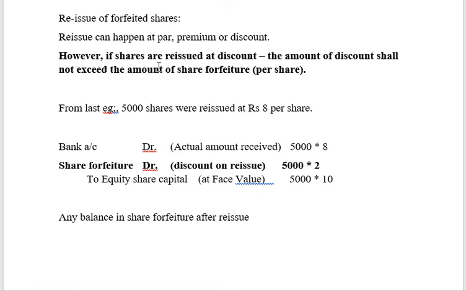Okay, a gain on a capital transaction. So I am going to take it to capital reserve. So what is the journal entry, friends? Share forfeiture account debit to capital reserve, right? So any balance in share forfeiture after reissue has to be transferred to capital reserve, right?